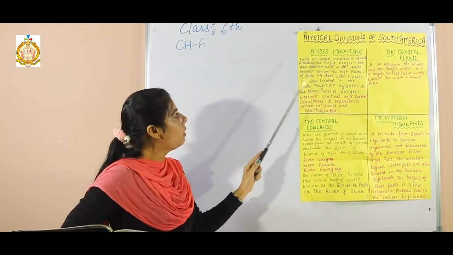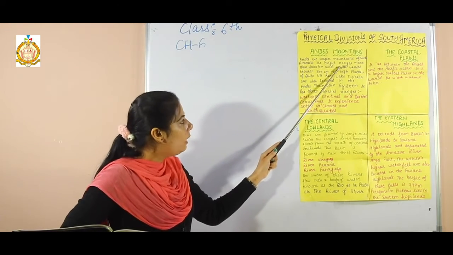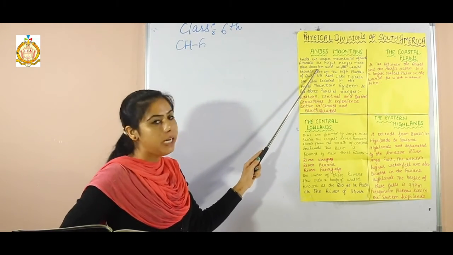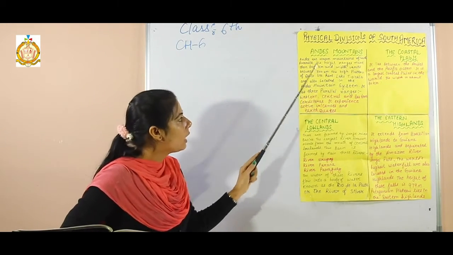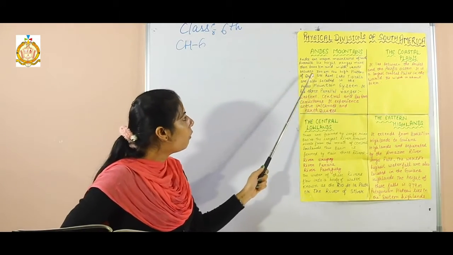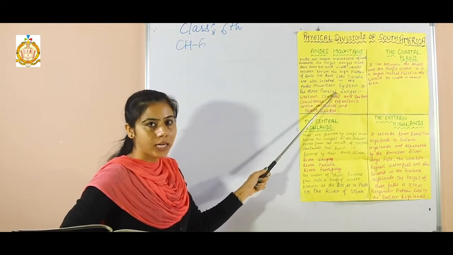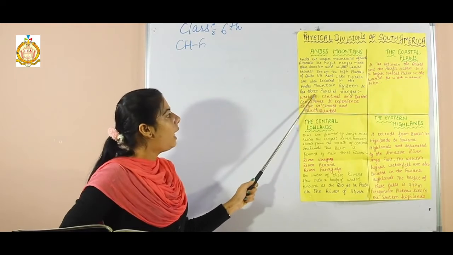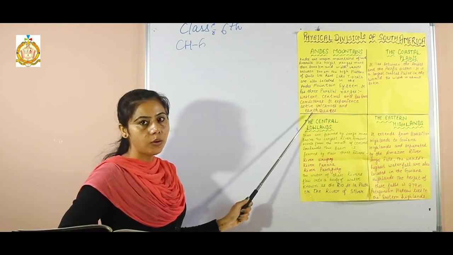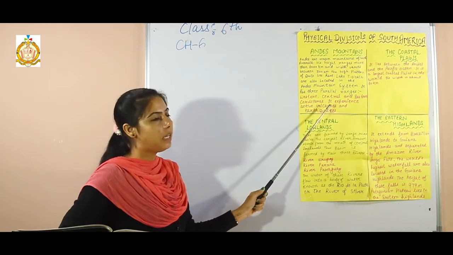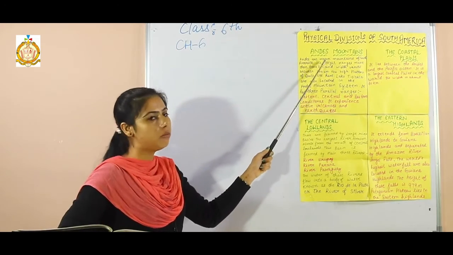So the Andes are the major mountains of South America, and their length ranges more than 8,000 kilometers, and their width varies up to 300 kilometers. The high plateau of Quito lies here, and Lake Titicaca is also located in the Andes mountain system, and it has 3 parallel ranges, western, central and eastern Cordilleras, and it experiences active volcanoes and earthquakes. These are physical features of the Andes mountain system.